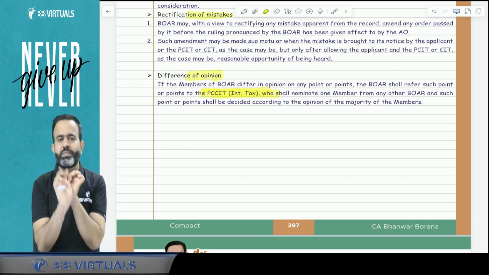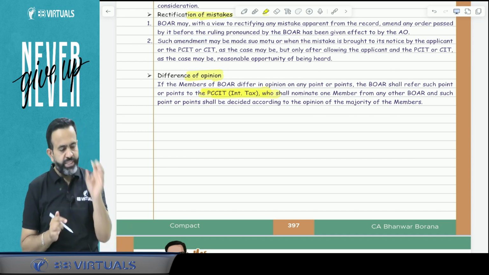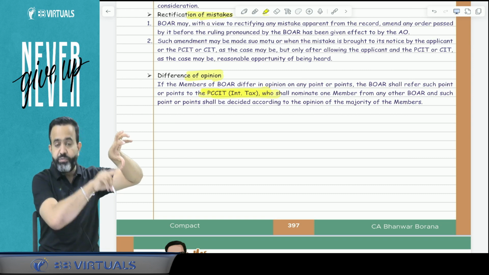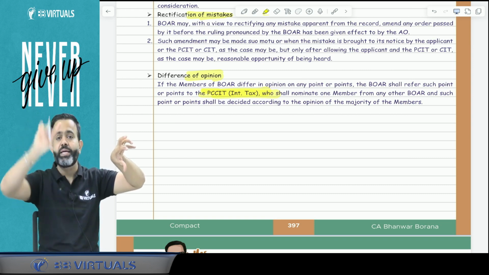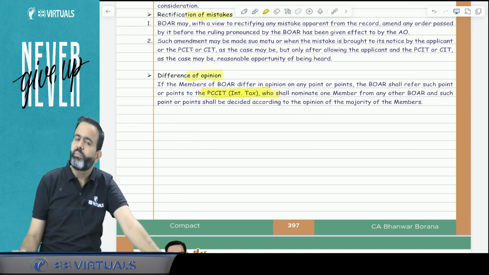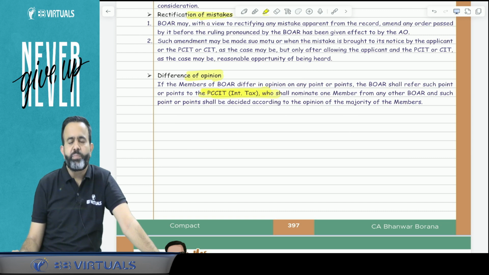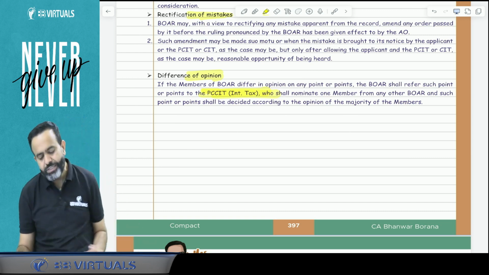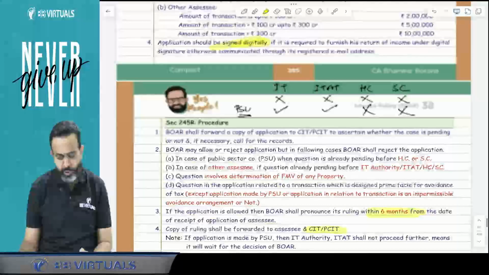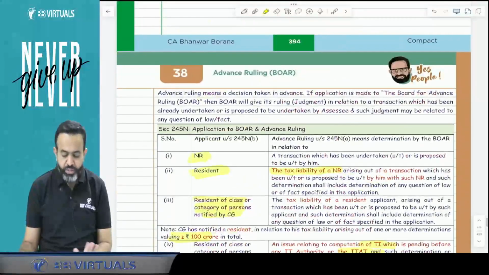If both members are in dispute, that case is referred to the PCCIT, International Taxation. The PCCIT will nominate 1 member from any other board, and on the basis of the judgment that member gives, the ruling will be pronounced by the board for advance ruling. You got my point or not? Yes. So this is one small topic, that is the BOAR, and BOAR full form is the board for advance ruling.